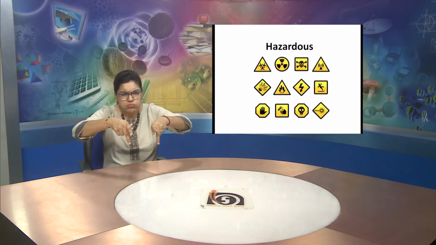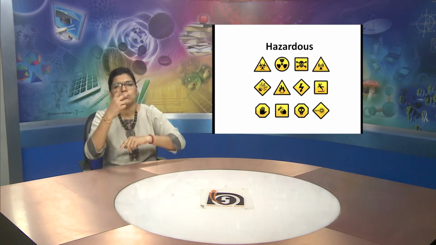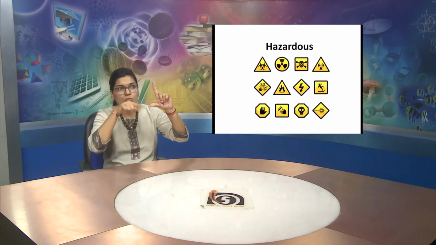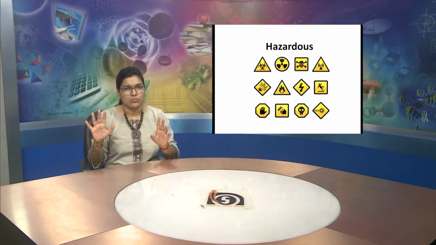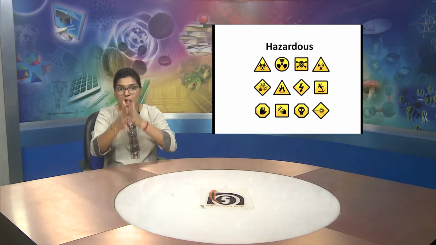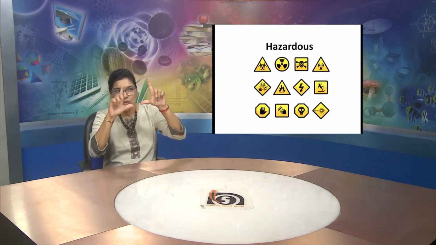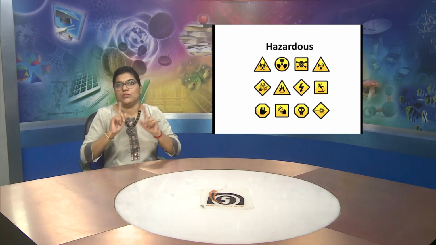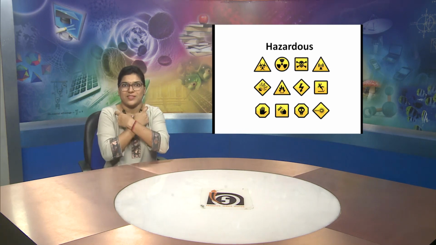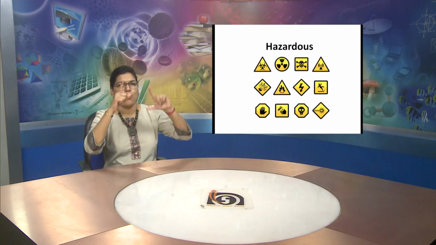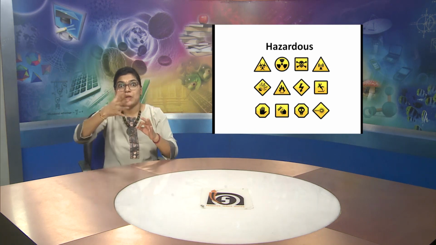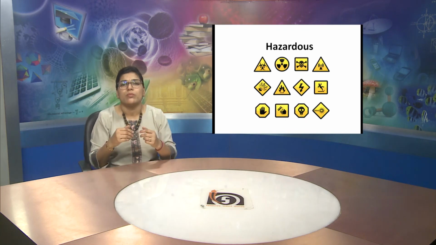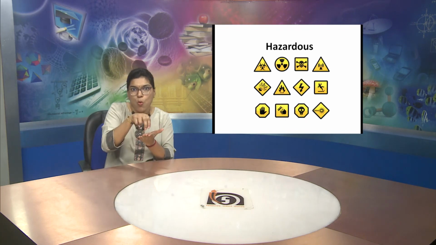Hazardous. This is something which is dangerous. All the signs which are yellow in color show the danger sign, so that people are alert and take precautionary action so that they can be saved.